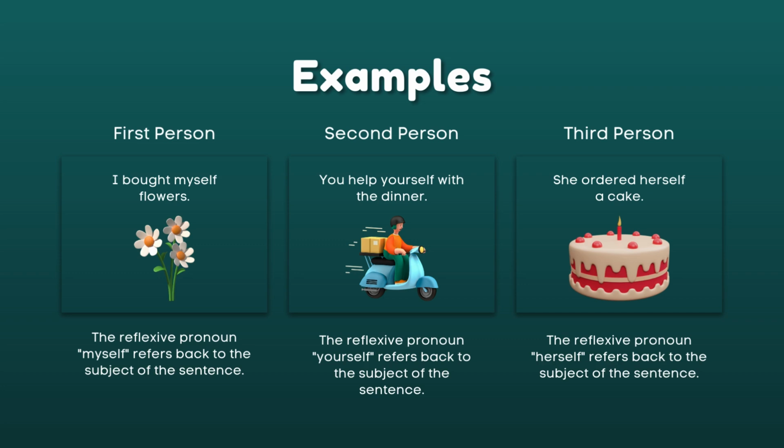And the third person, she ordered herself a cake. Therefore, herself there is the reflection of the subject, and at the same time, the subject is receiving his or her own action. Just like the herself there. Herself is the receiver of the action of the subject of the pronoun she, and it refers back to the subject of the sentence. Okay.